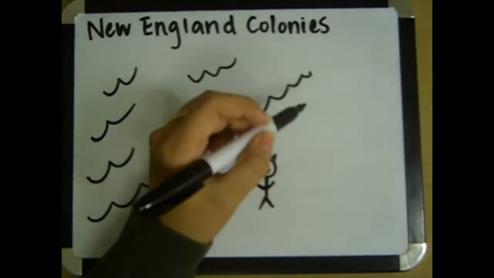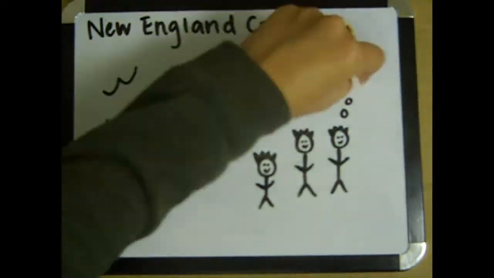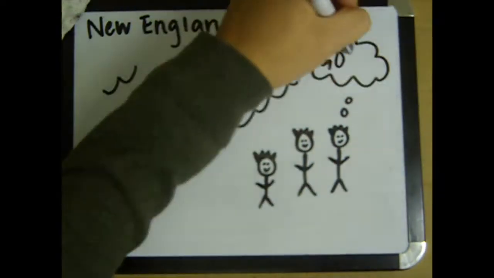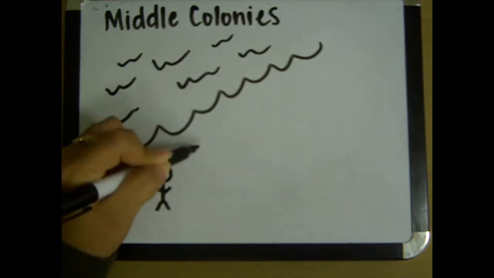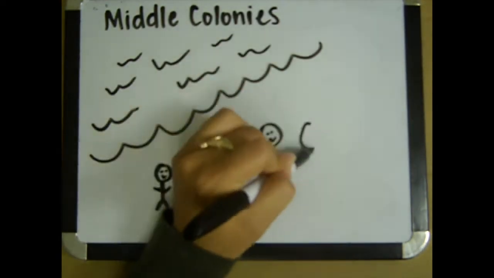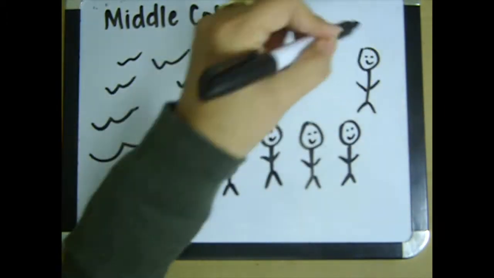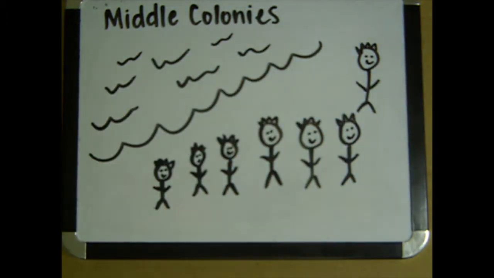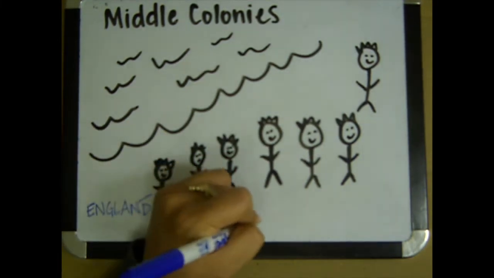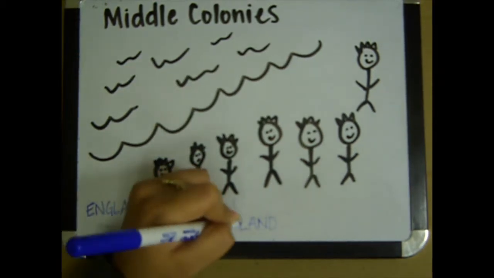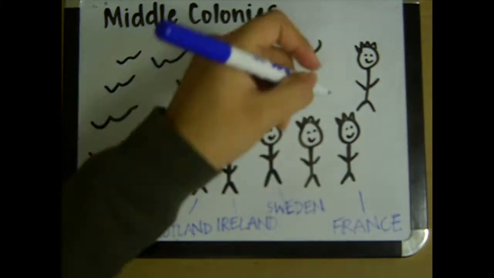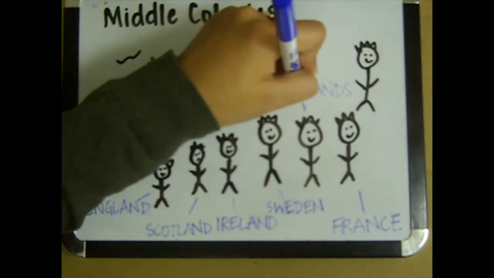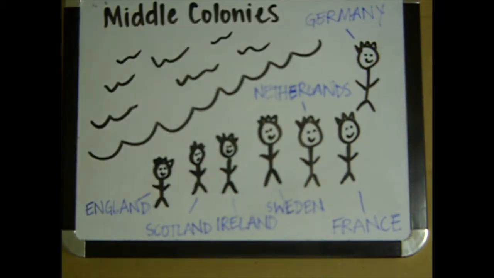There were people that came to America that created the New England colonies who did not want to follow the Church of England. They wanted a new society and to do what God believed in. In the Middle Colonies, there were people that came from several parts of Europe. People came from England, Scotland, Ireland, Sweden, France, the Netherlands, and Germany.